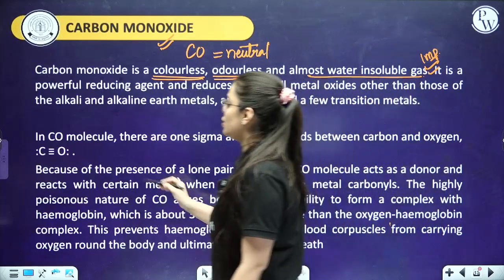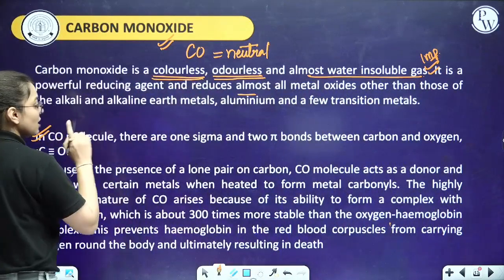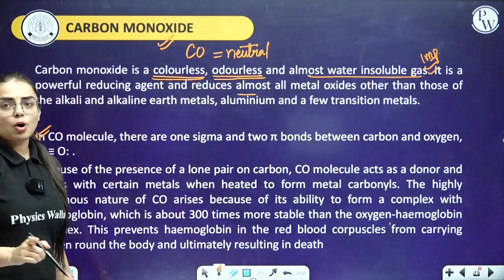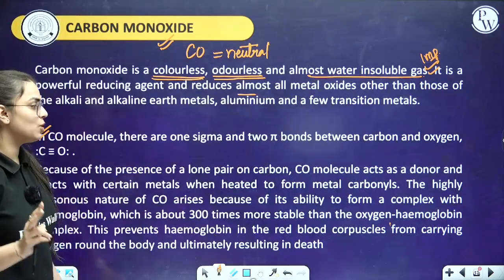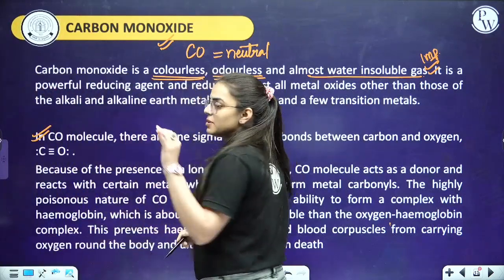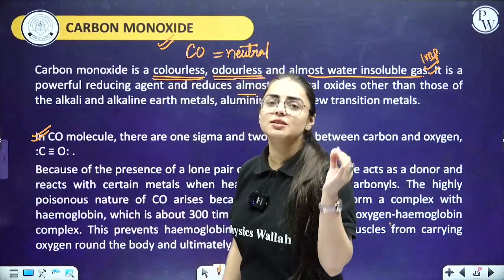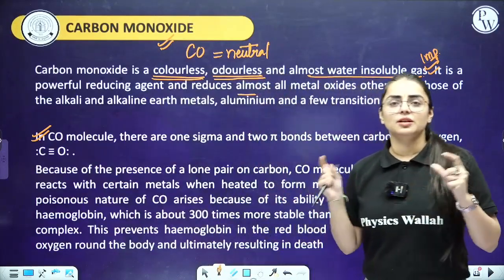Next, about the structure: in the CO molecule there are one sigma bond and two pi bonds between the carbon and the oxygen. Remember students, the very first bond that is created is a sigma bond and the other bonds are pi bonds.